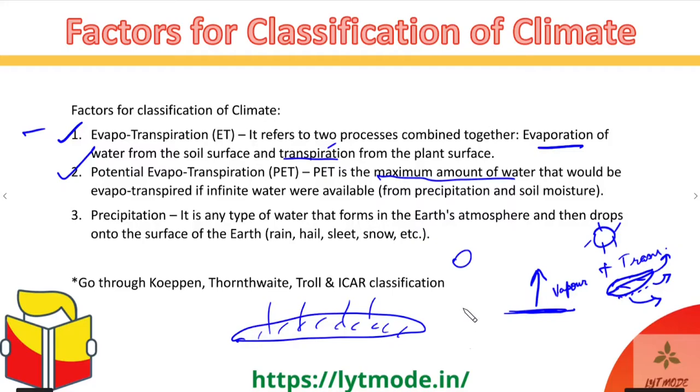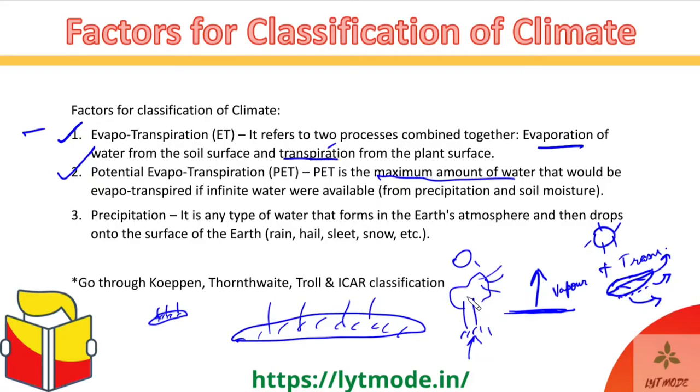Similarly, if there is a tree which has a lot of water going to its roots, and let's say the temperature is high, then a lot of water would get transpired from its leaves. But what if this lake shrinks to a very small area, and very little water is available now? In that case, if the water is not available in sufficient quantity, then the evaporation would also get reduced. Similarly, if the tree is not getting enough water through its roots, then it won't be able to transpire the amount of water which it ideally can.